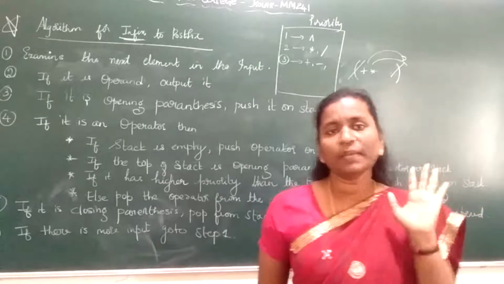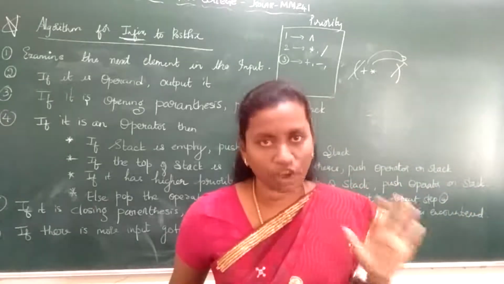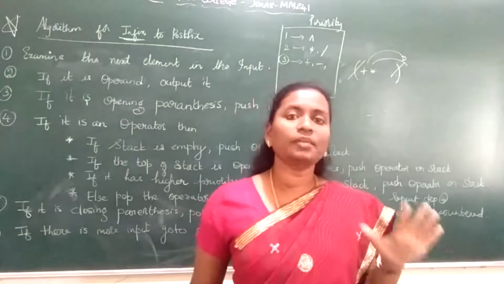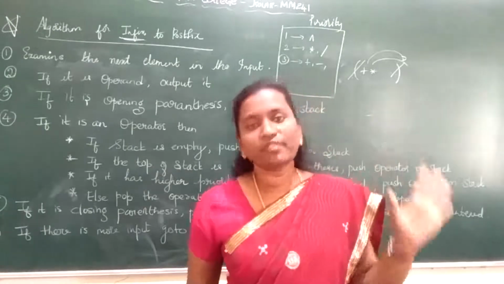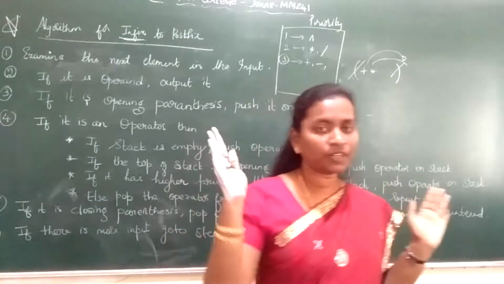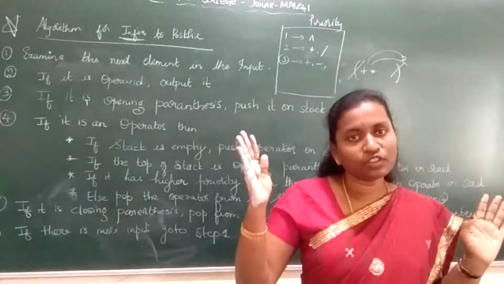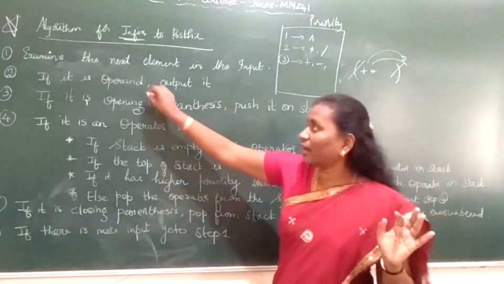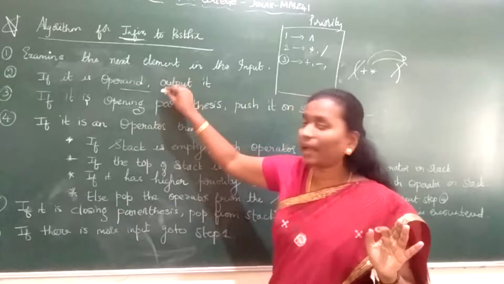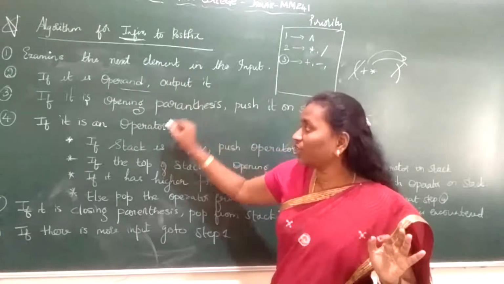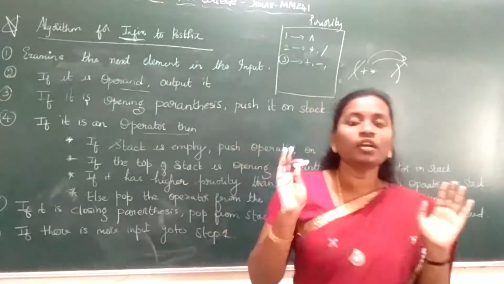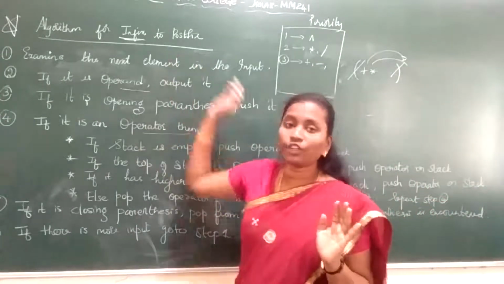I repeat, you need to keep two things in your mind. First is priority: which operator, what is the priority? Then, what comes where, we have to put. I repeat, an expression is a combination of operators and operands. When you encounter an operand, it should go to your output.